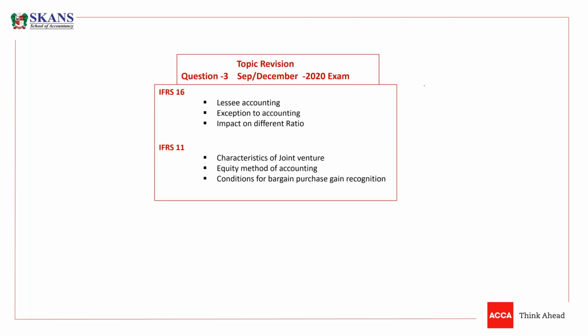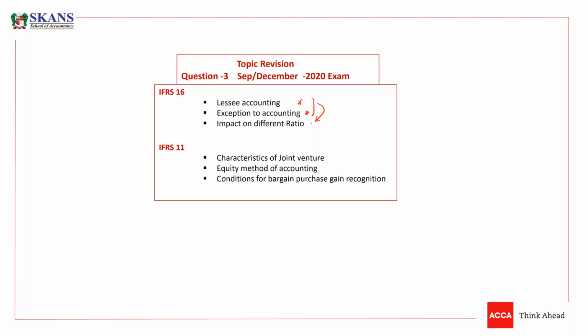And the topics being tested here are IFRS 16, in which they asked about lessee accounting. They asked about exceptions to lessee accounting. And they tested what would be the impact of these different transactions on different ratios.